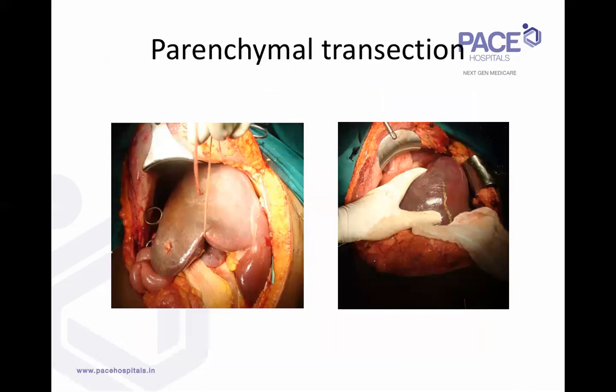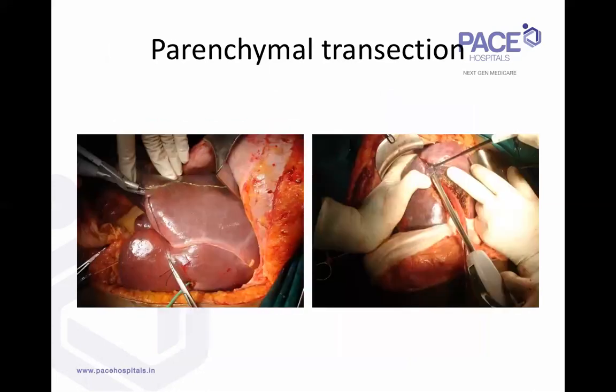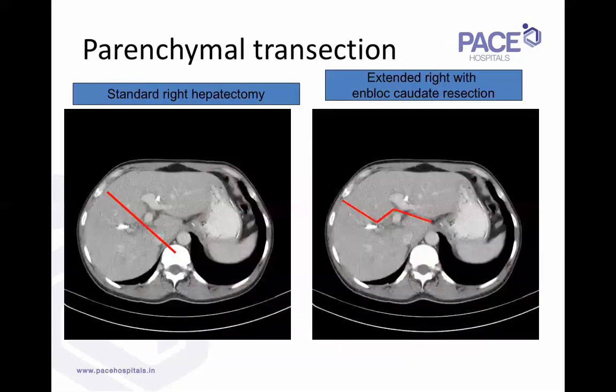So the parenchymal transection, once the discoloration comes, we start the parenchymal transection with a harmonic, and most of the time we use the two-surgeon technique. The surgeon on the right uses the Hugger, harmonic, and the Ligaclips, while the surgeon on the left uses the suction and the bipolar.